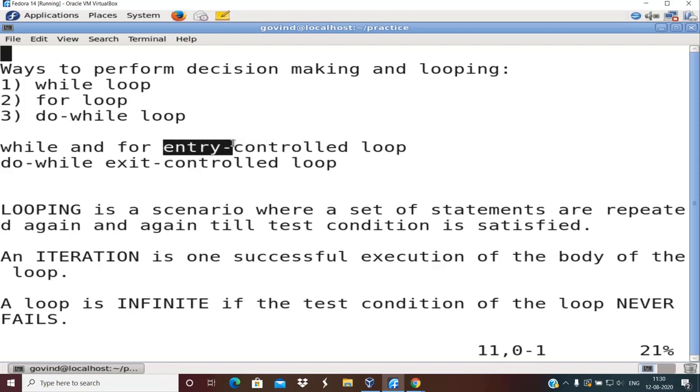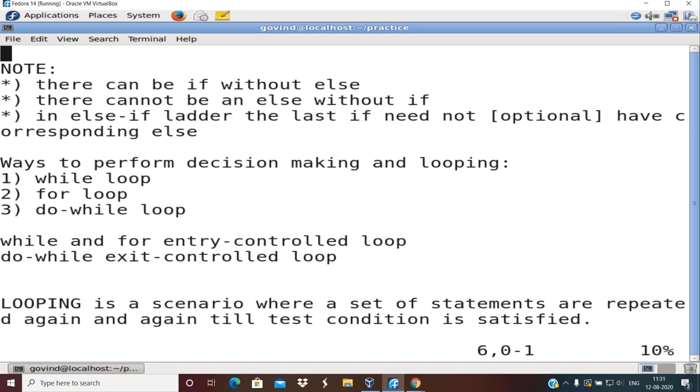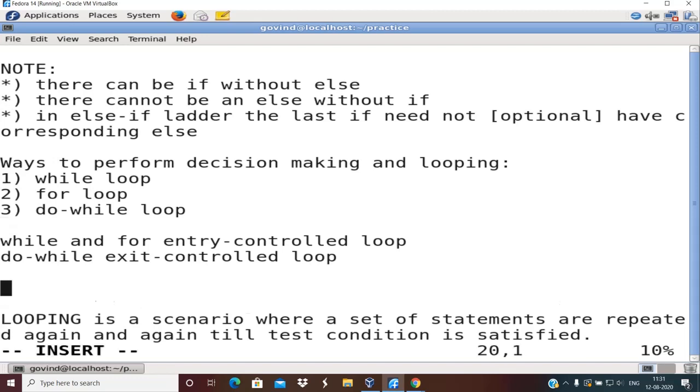A loop is an entry controlled loop when the test condition is checked initially, before entering the body of the loop. I think it is better if I write it. You will find the differences tabulated in your textbook, or if you refer to the internet. There are two types of entry control loops, for and while.